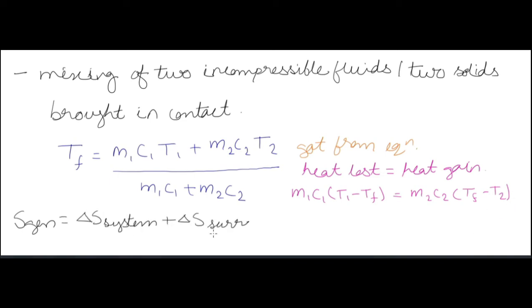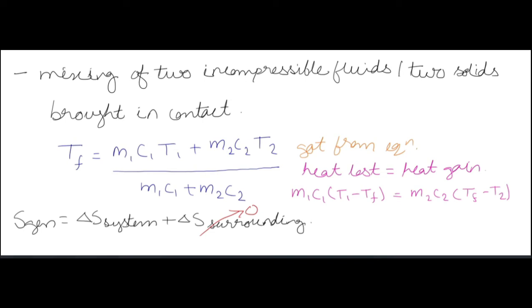now we calculate the entropy generation by the process. So entropy generation is equal to delta S system plus delta S surrounding. Now we are assuming that no heat goes to the surrounding, that this is an insulated process. So delta S surrounding is 0 because dq is equal to 0 to the surrounding. There is no heat going.